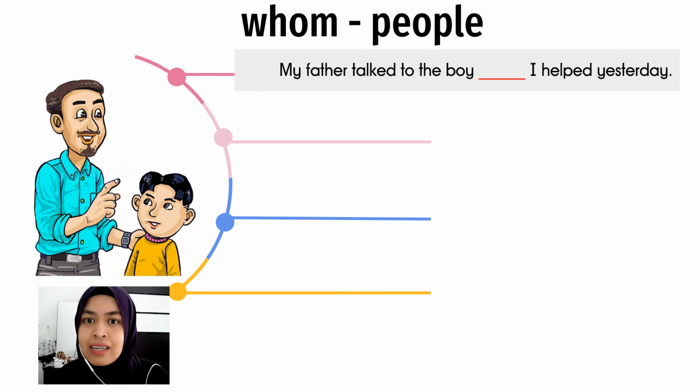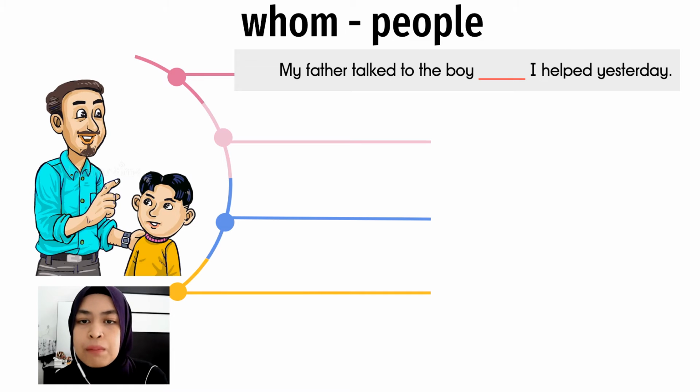Alright, next is for whom. Whom is also used to describe people, but the people in the object. Remember, in the sentence we have subject, verb, object. Subject we use who, but for object we use whom. Okay, example here. My father talked to the boy I helped yesterday. Ayah saya bercakap dengan budak yang saya tolong semalam.